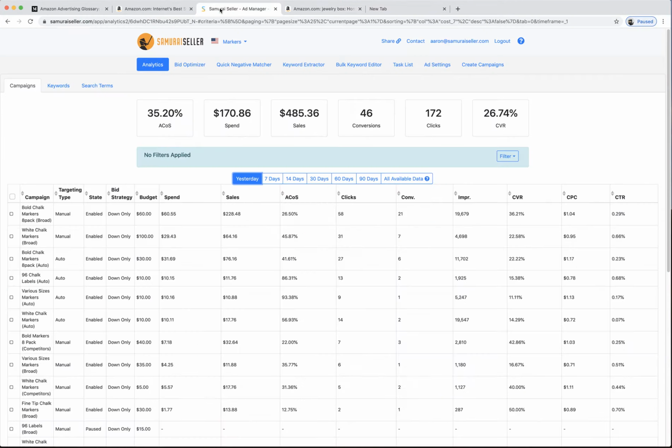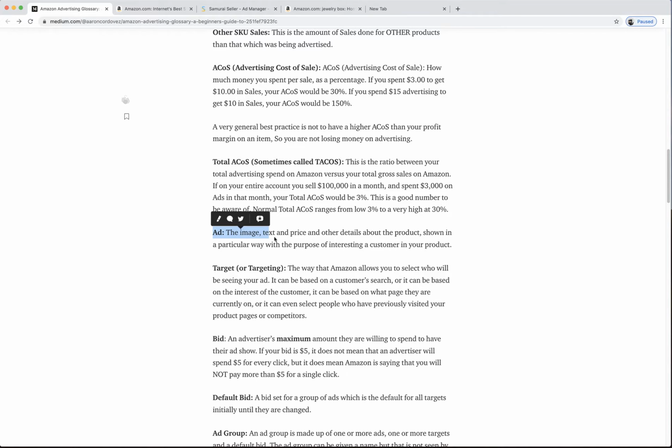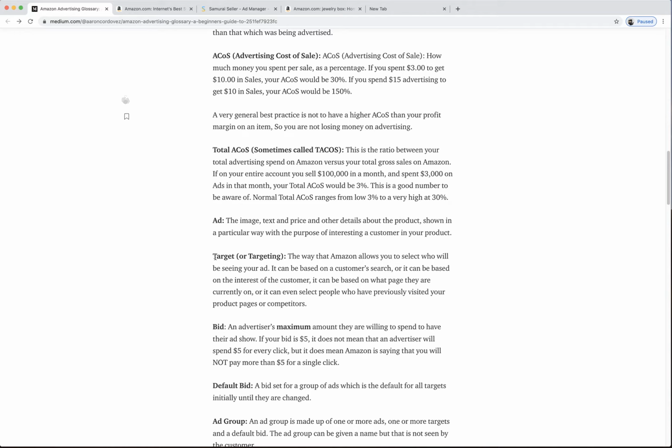And what it is, is image, text, and other stuff, okay? The whole point is to get somebody to buy. Okay, so targeting. Targeting is Amazon's way of letting the advertiser say who's going to see the ad and buy the product.